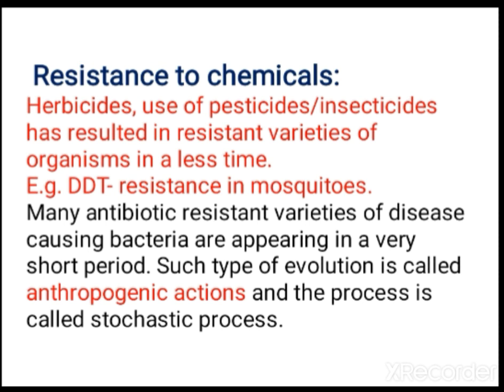Okay children, so study natural selection thoroughly. What I taught, industrial melanism, can be asked separately, or this resistance to chemicals which we studied now can be asked in 2 marks or 3 marks like that. And sometimes they ask what is anthropogenic selection, how anthropogenic action affects nature. They can ask like that. So accordingly you can answer in the exams.